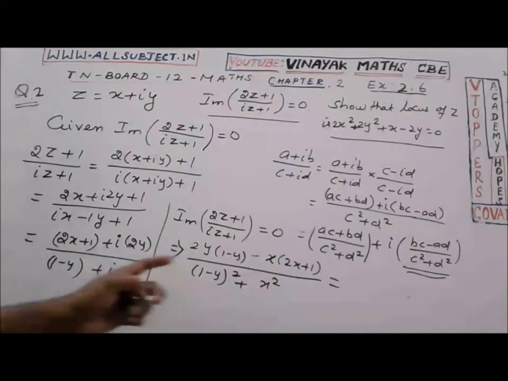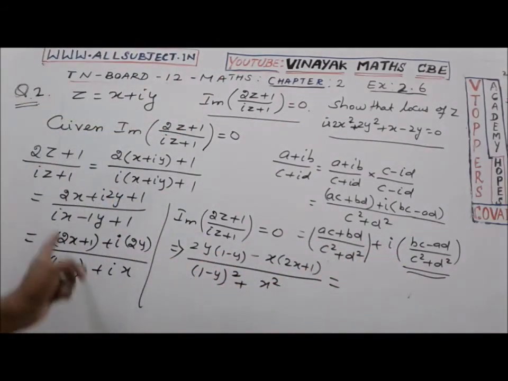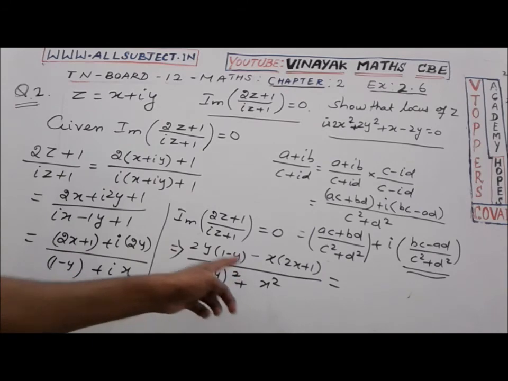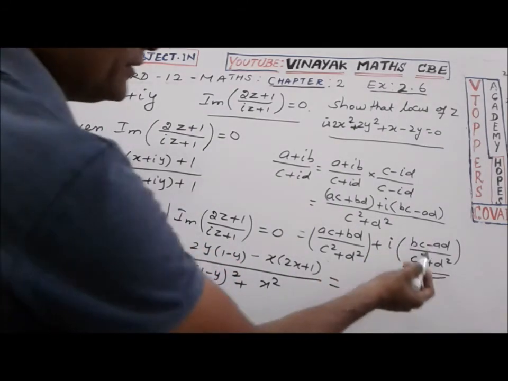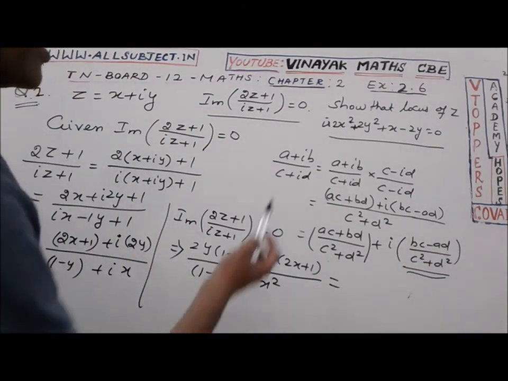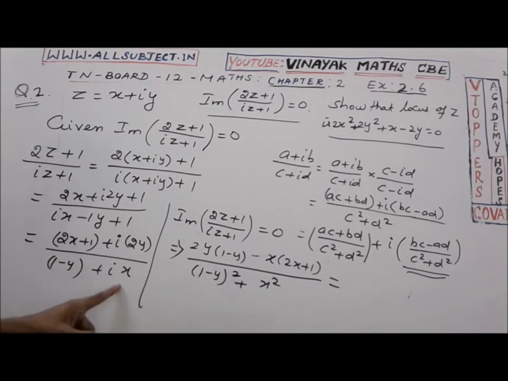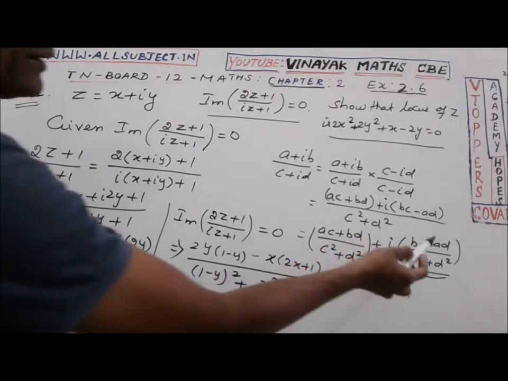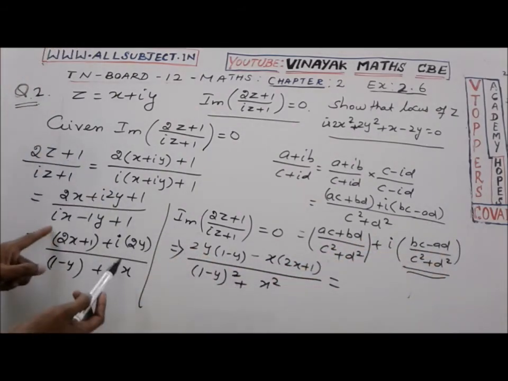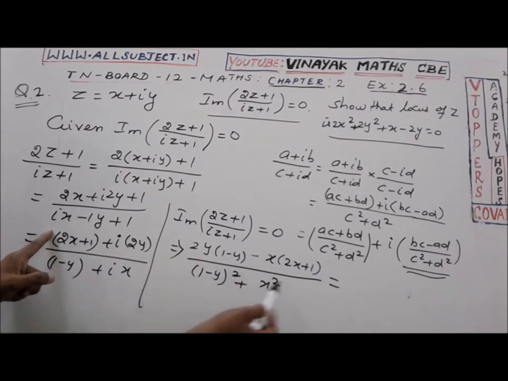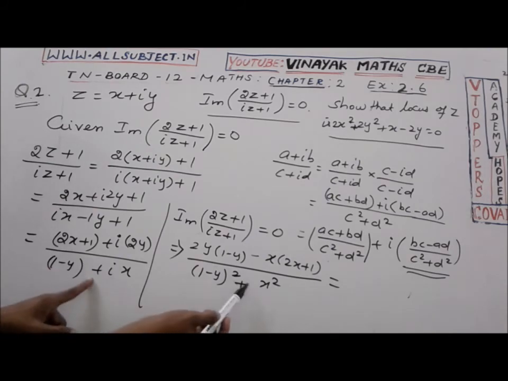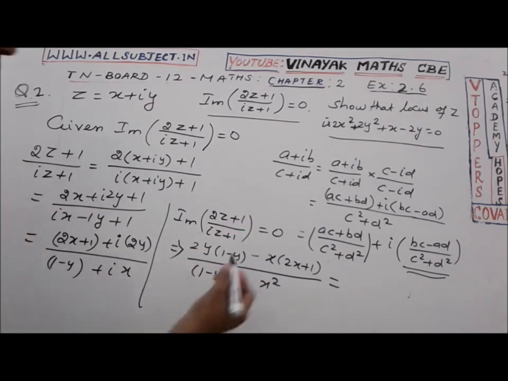So by taking the imaginary part using this formula, from this result we can directly find the imaginary part, that is (bc minus ad) by (c square plus d square). Here we have b, this is a, b, c, d. So b into c, 2y into (1 minus y), minus a into d, x into (2x plus 1), divided by c square plus d square. C square is (1 minus y) whole square plus d square is x square, which is equal to 0. This is a very simple thing.